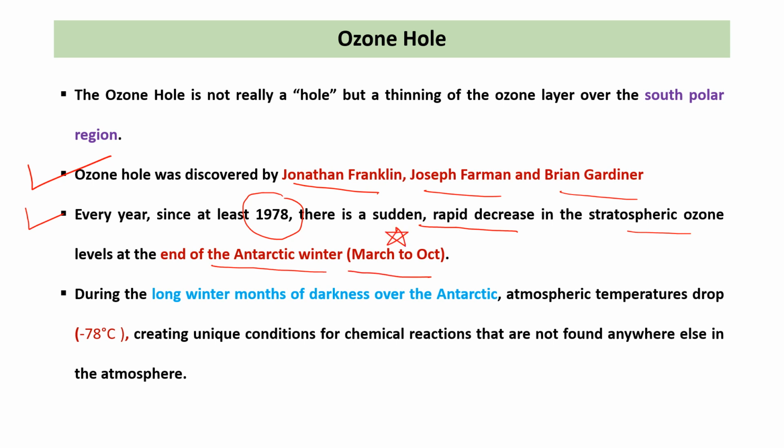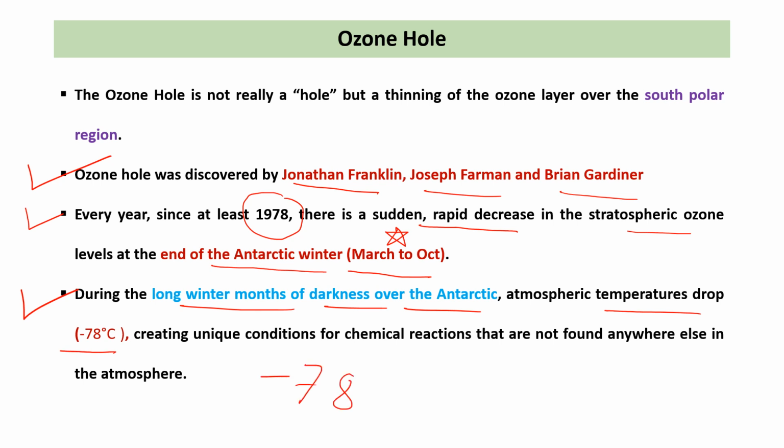So अंटार्कटिक के जो विंटर मंथ्स होते हैं उनमें स्ट्रेटोस्फेरिक ओजोन कंसंट्रेशन बहुत कम हो जाती है। ठीक है। सो दैट टाइम द ओजोन होल formation take place. So during the long winter months of darkness over the Antarctic, the atmospheric temperature is dropped below minus 78 degrees centigrade.